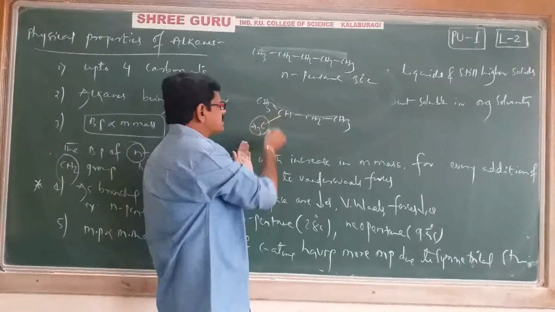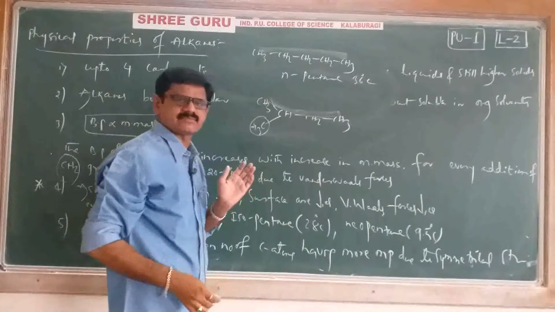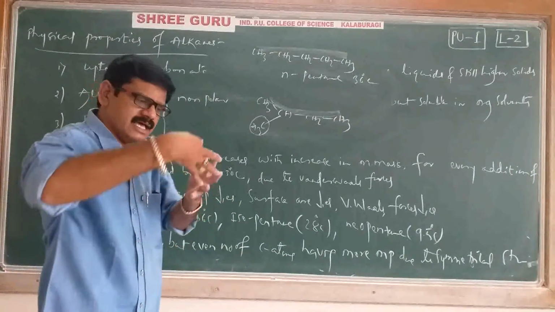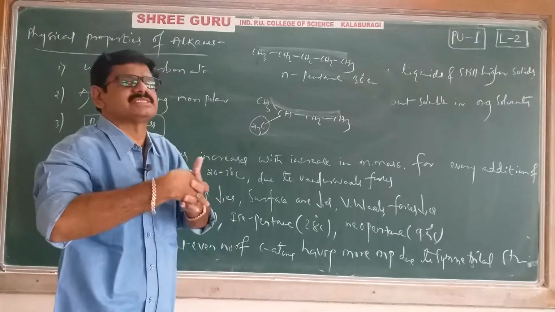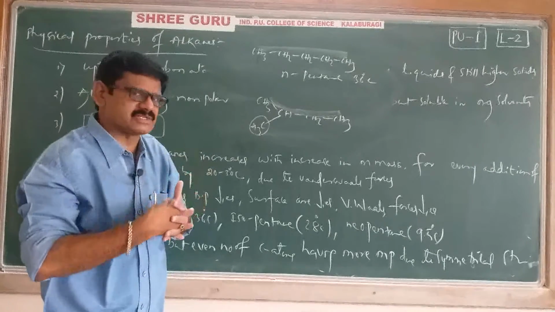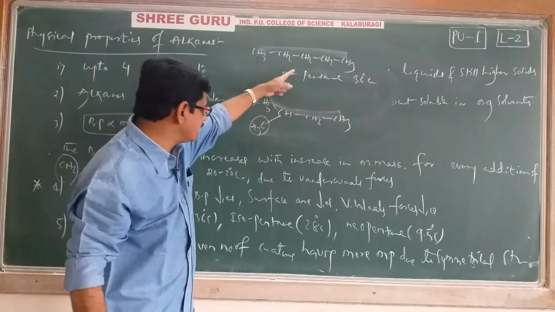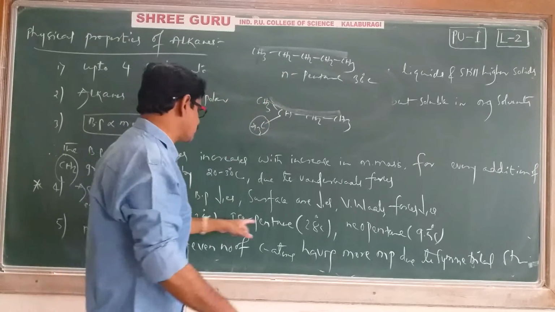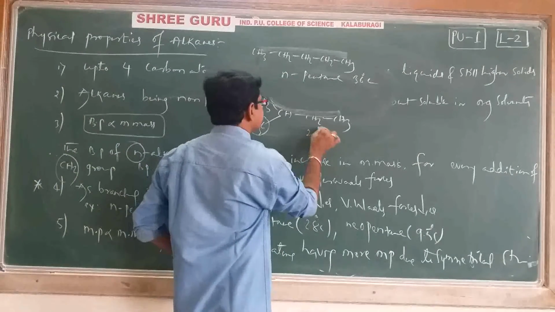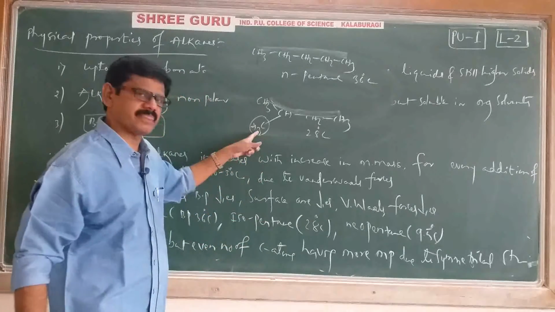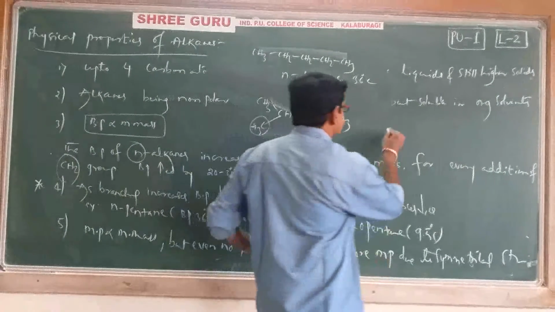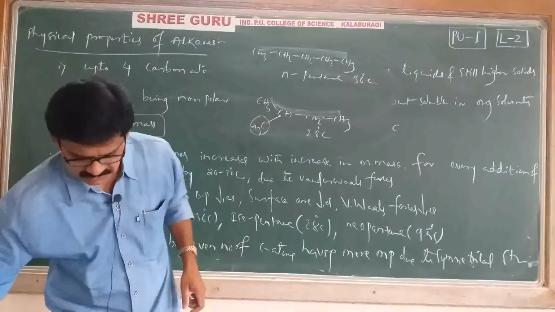If a branch is present, the surface area decreases, intermolecular attraction forces decrease, and obviously its boiling point also decreases. N-pentane's boiling point is 36 degrees centigrade, while isopentane's boiling point is just 28 degrees centigrade only because a branch is there. Next, one more example I am giving: CH3.